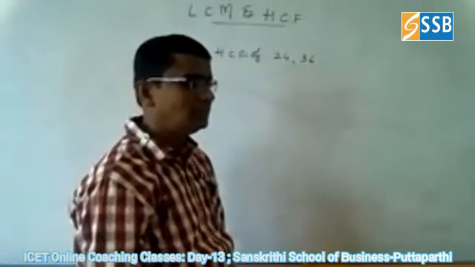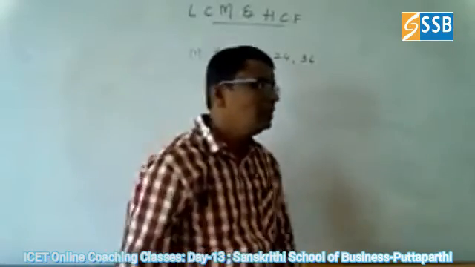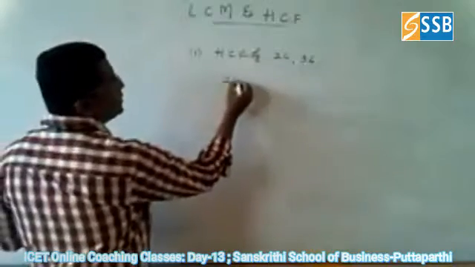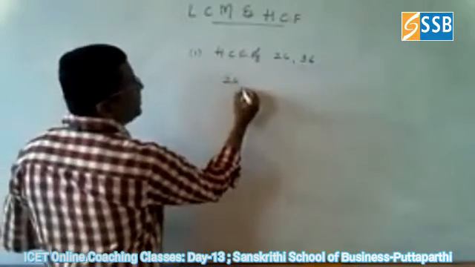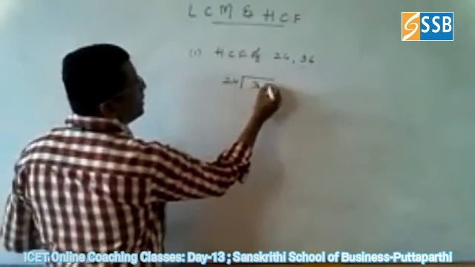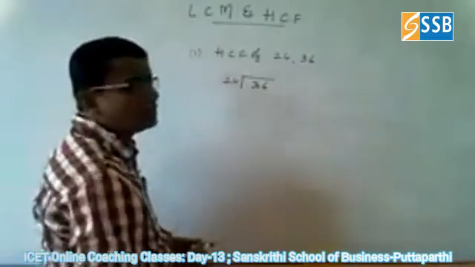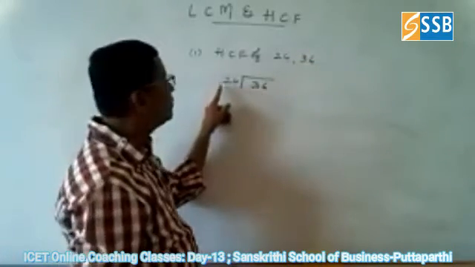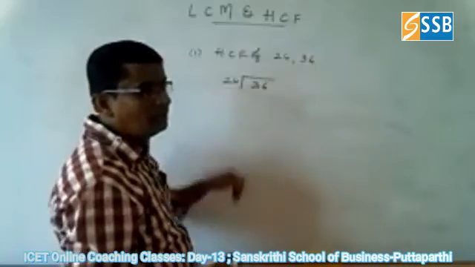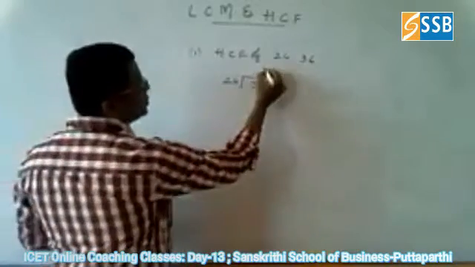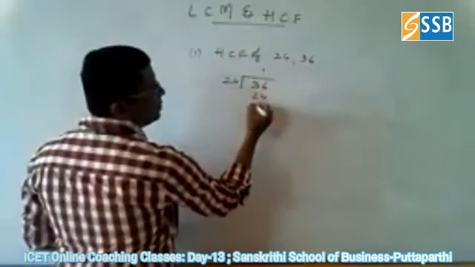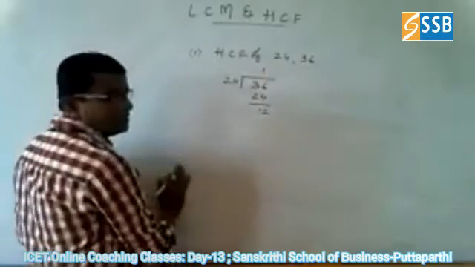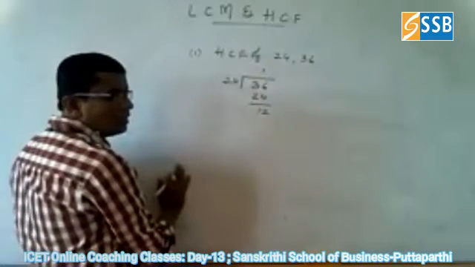Instead of that, there is another method called division. How can you do this? You divide the biggest number by the smallest number. The biggest number here is 36. Divide 36 by 24. It goes 1 time, 24 ones are 24. What is the remainder? 12 is the remainder. Got it?